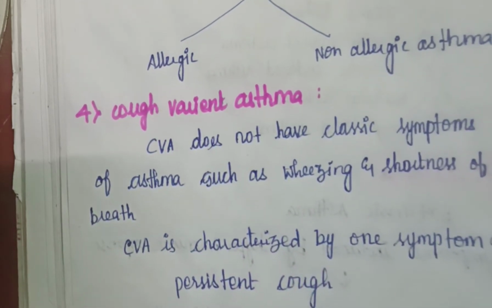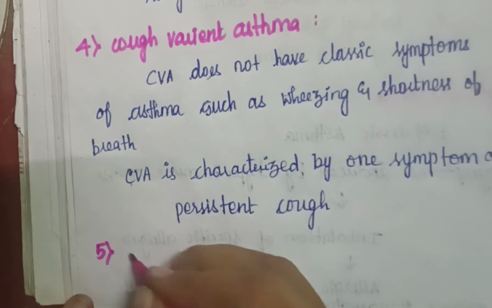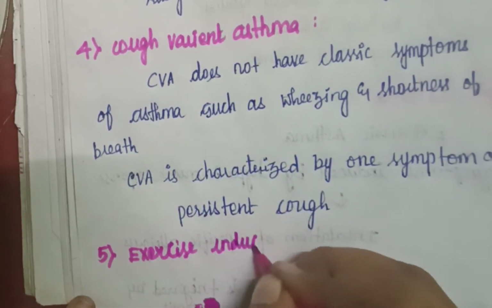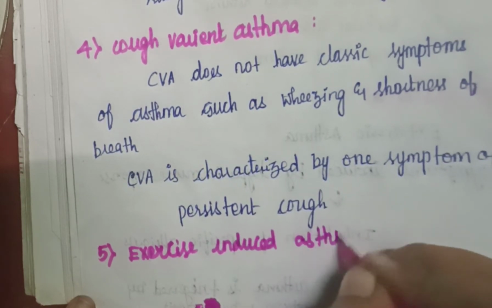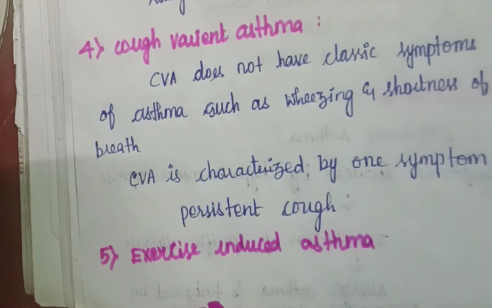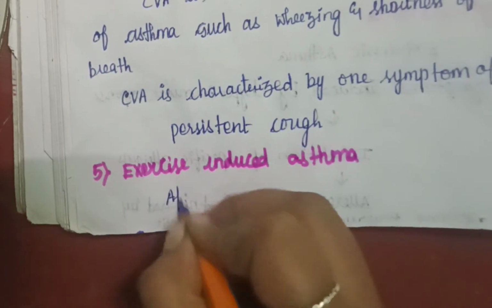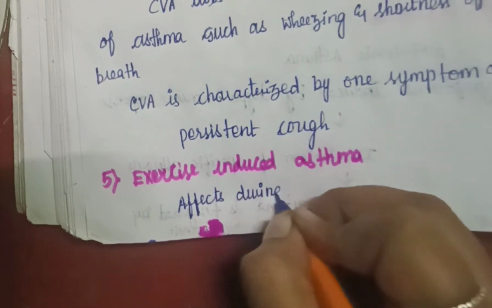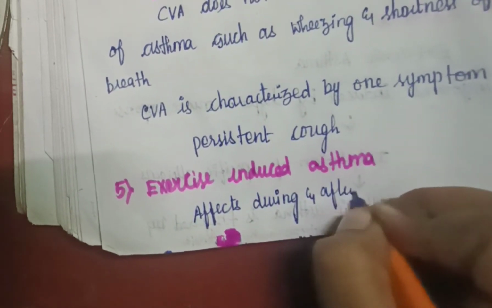Next one is exercise induced asthma, the fifth one. It affects during and after physical activity. During and after the physical activity, exercise induced asthma will occur.